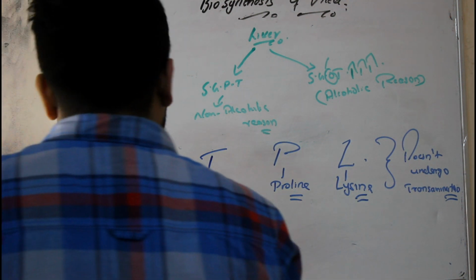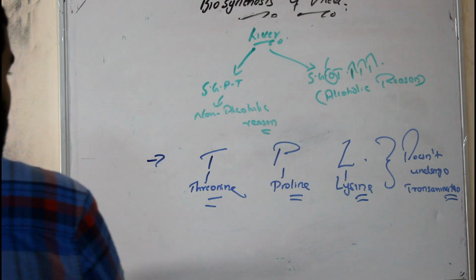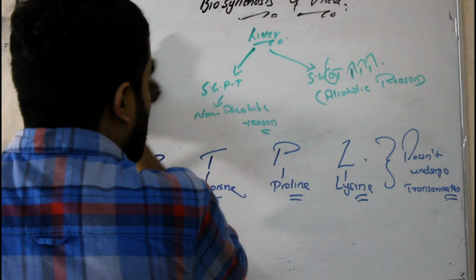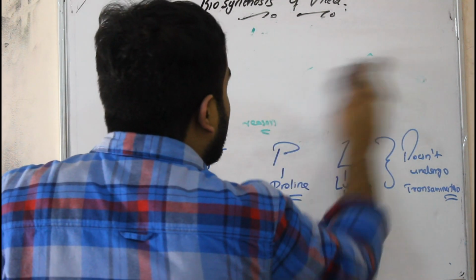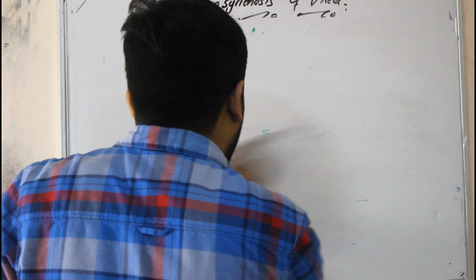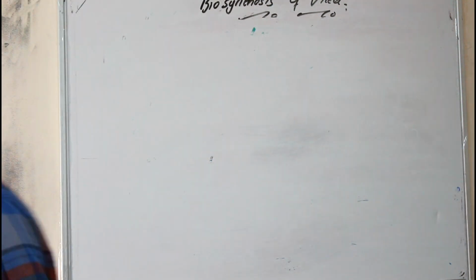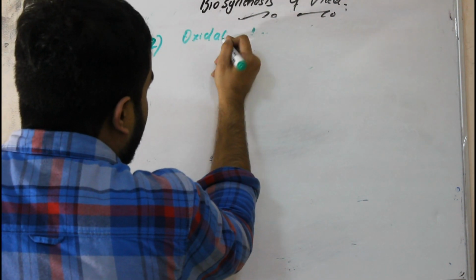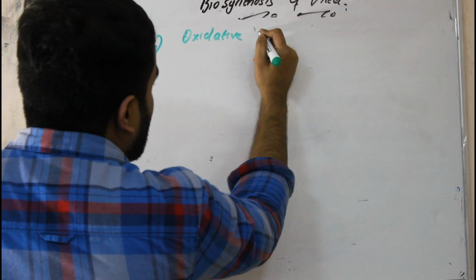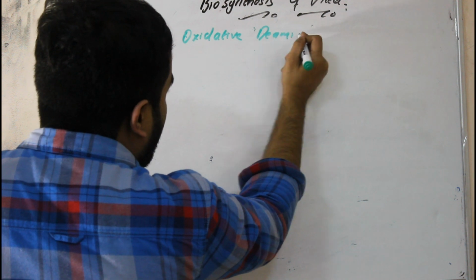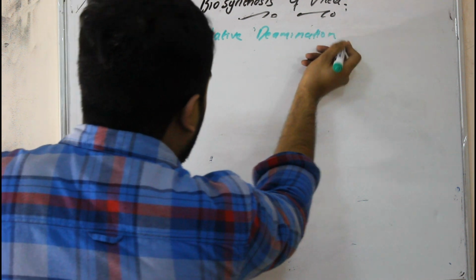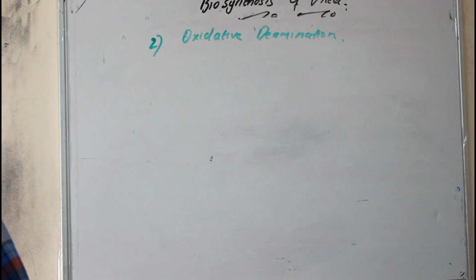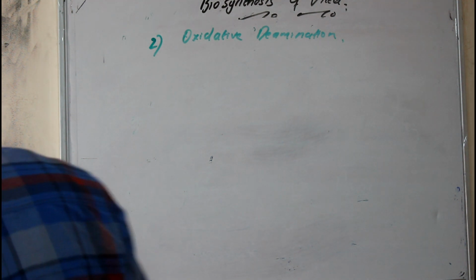Now, the second step we are going to study is oxidative deamination. From the word only, we are removing ammonia from the amino acid.